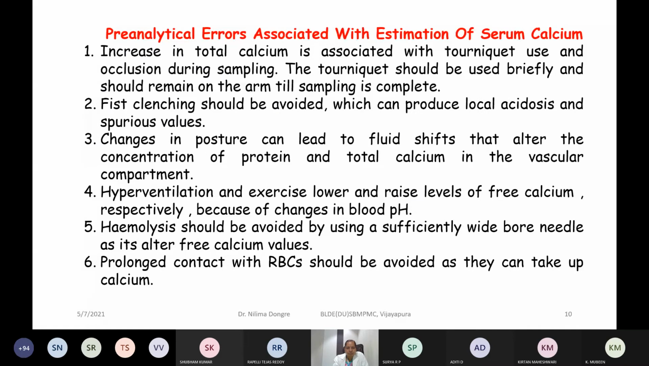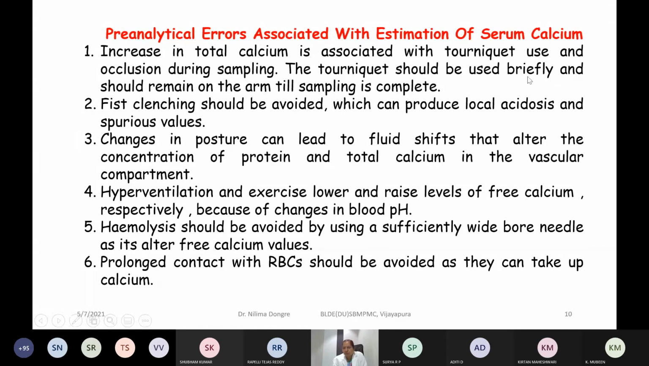Now coming to the errors that can be associated with the estimation of serum calcium level, and they are called pre-analytical errors. That is, during collection of the sample or before it reaches the laboratory, what are the possible ways where improper handling of the sample will lead to errors in the values that you are going to get. It can be due to an increase in total calcium associated with tourniquet use and occlusion during sampling.